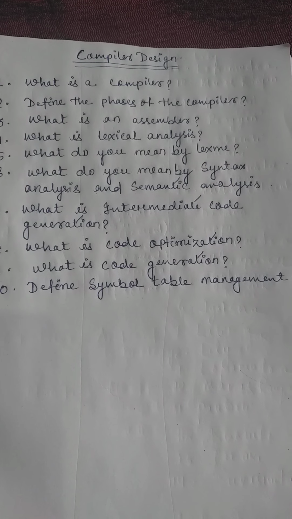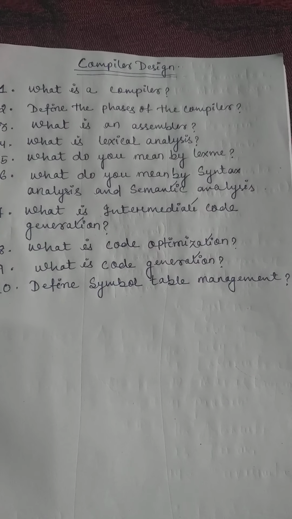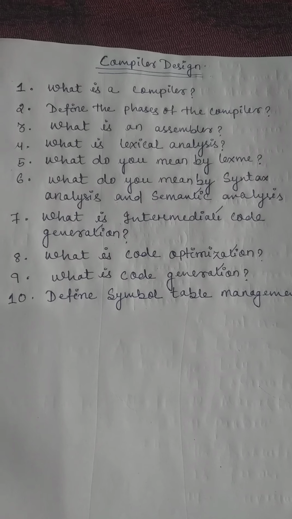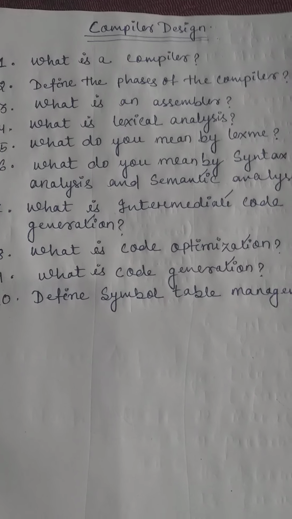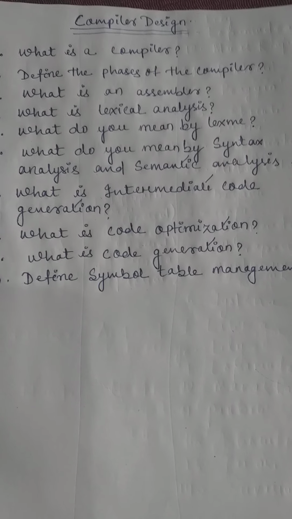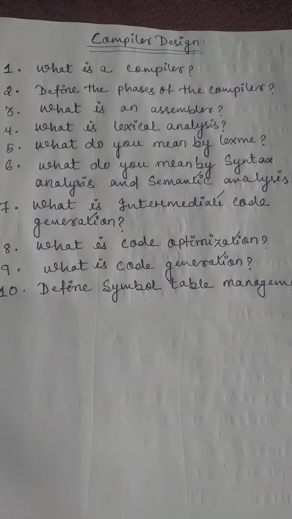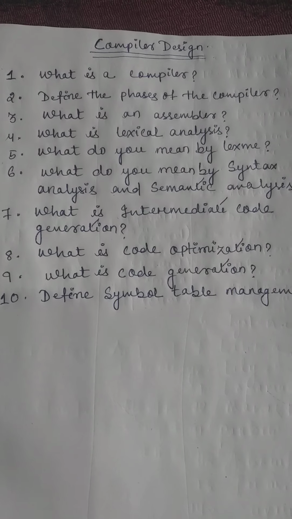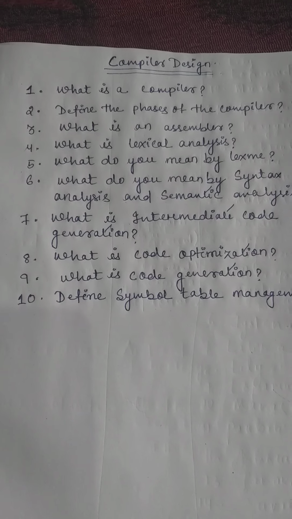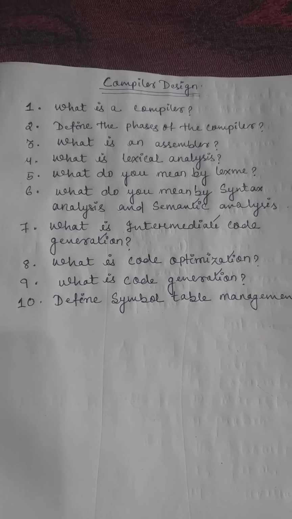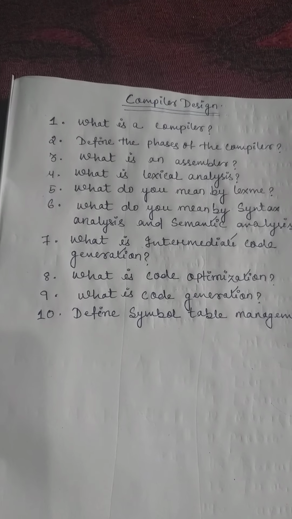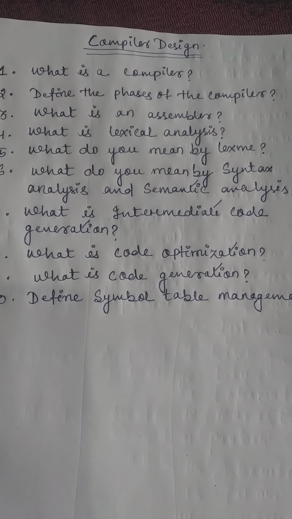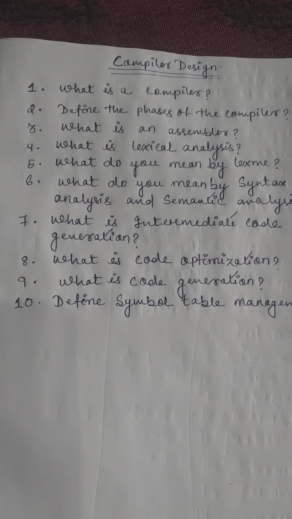Next, what is code optimization? What is code generation? And lastly, the final question is symbol table management. Code optimization is the fifth phase of the compiler and code generation is the final phase, that means the sixth phase of the compiler. What happens in the code optimization? It gets the intermediate code as an input. Whatever the output of the intermediate code generation, that becomes the input of the code optimization, and finally it produces the optimized intermediate code.